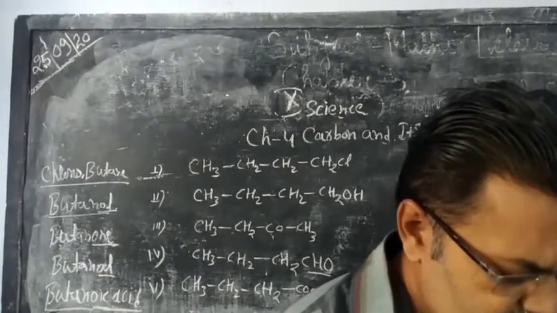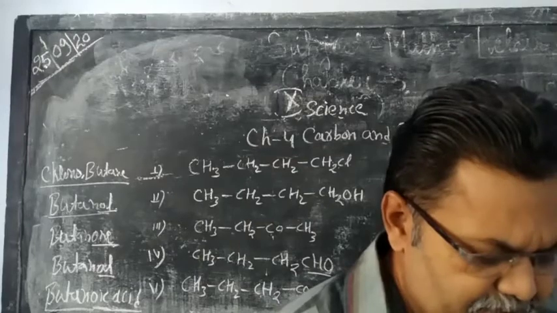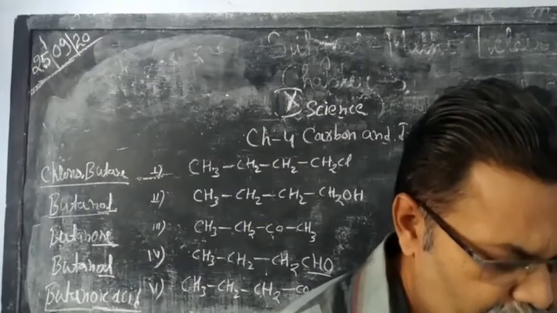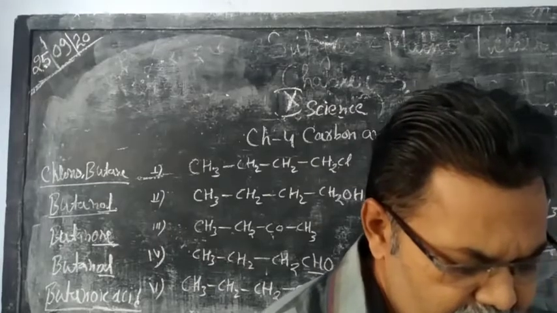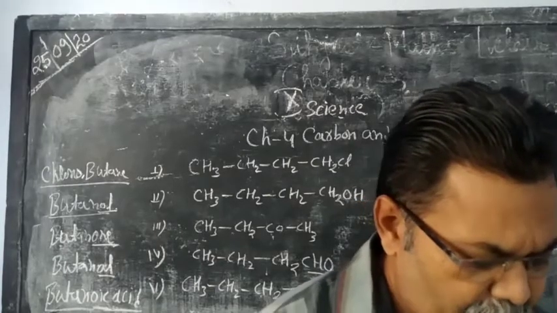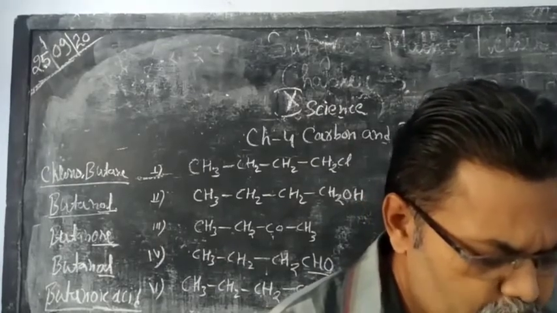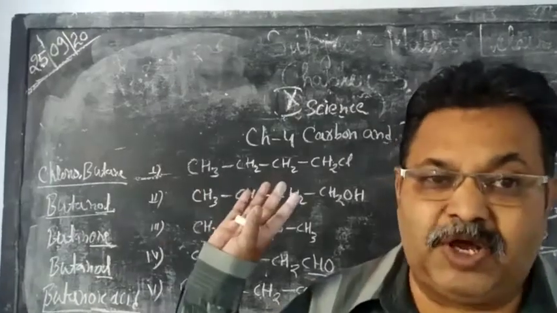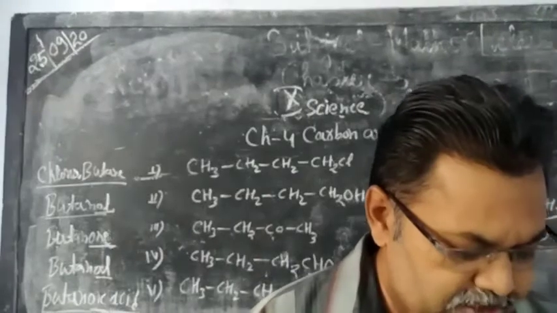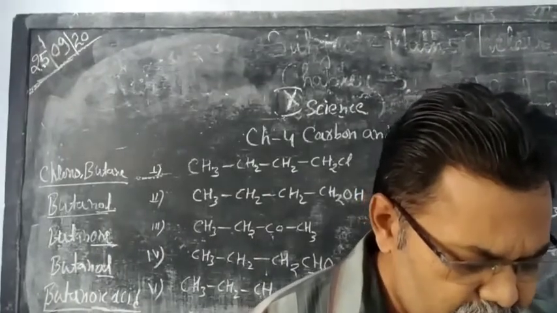Now our next topic in this chapter, carbon and its compounds: here are some question answers also. Naming of some compounds is given, so you give the names of these organic compounds with the help of these rules. It is your homework.